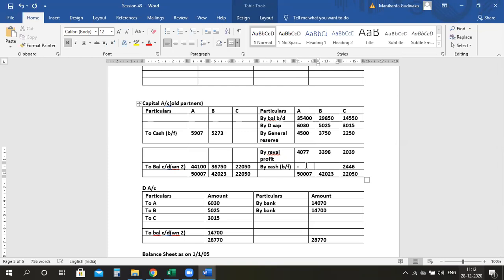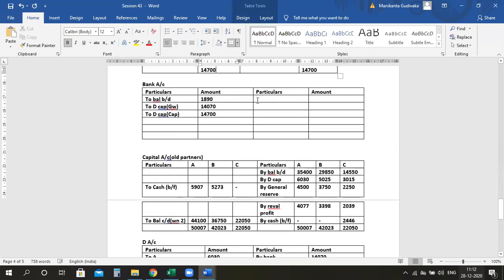How are we adjusting? Earlier, we routed it through the current account, but now we are routing it through the cash account. Now the sum is not yet over. You have to complete this by double entry, by A and by B, because they are both getting it. We are paying it. It's 5907 for A, 5273 for B. And now here C needs to bring in 2446 to C's capital account. Please tally this account.